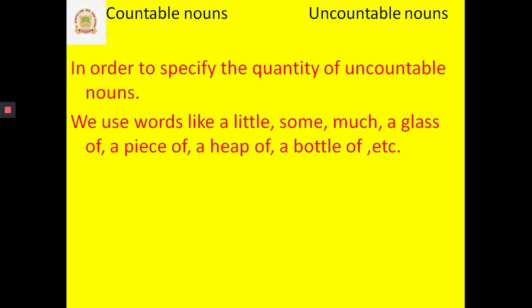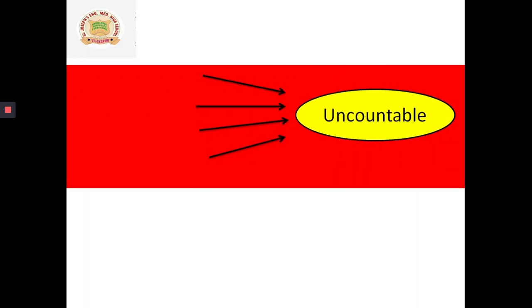Let us see how to use these words to specify the quantity of uncountable nouns. For example, if you want to eat bread, you will not say I want bread. You will say I want a slice of bread. Here bread word is an uncountable noun. That is why we use these words along with it, a slice of bread.